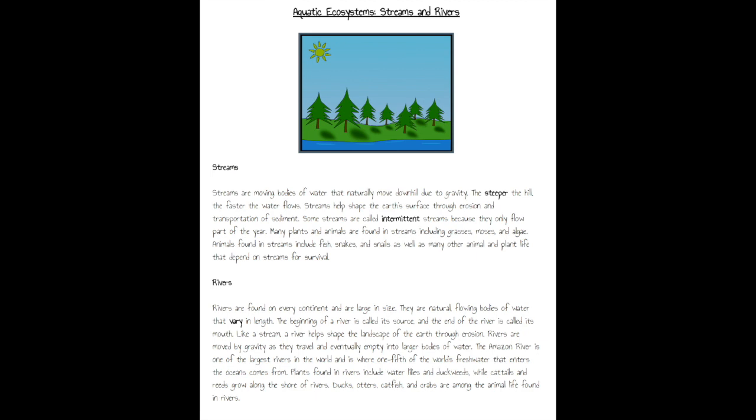Plants found in rivers include water lilies and duckweeds, while cattails and reeds grow along the shore of a river. Ducks, otters, catfish, and crabs are among the wildlife found in rivers.